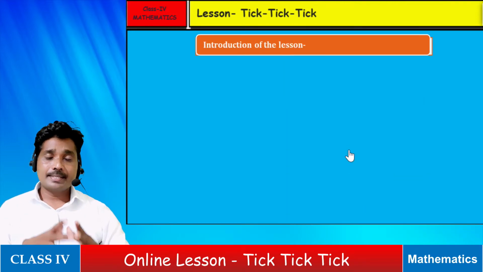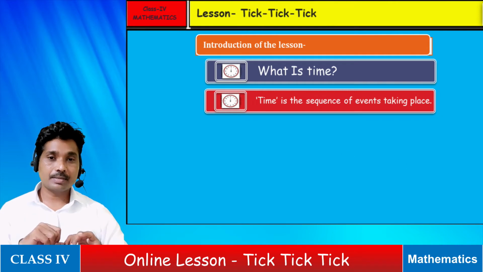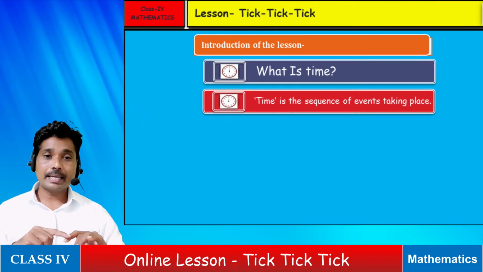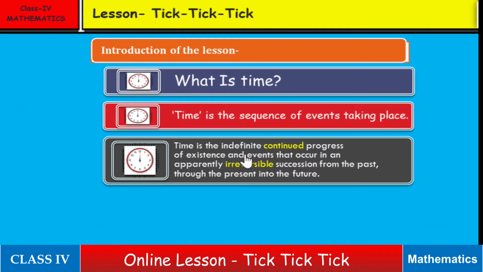Simply, we can say time is the sequence of events taking place. According to Wikipedia, time is the indefinite continued progress of existence and events that occur in an apparently irreversible succession from the past through the present into the future.